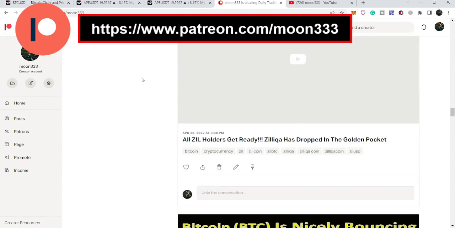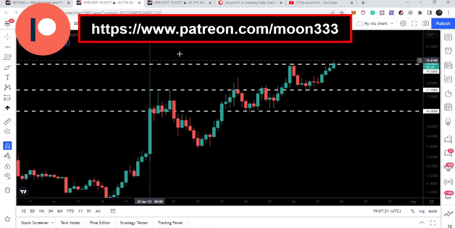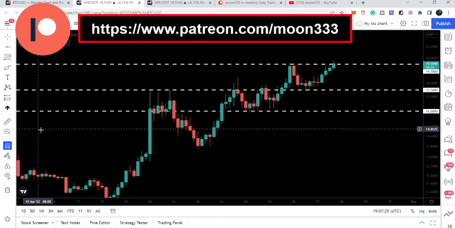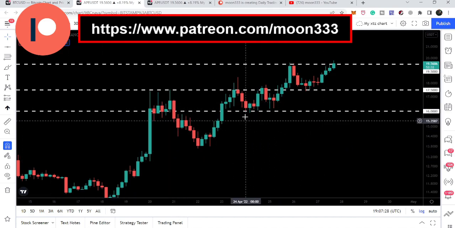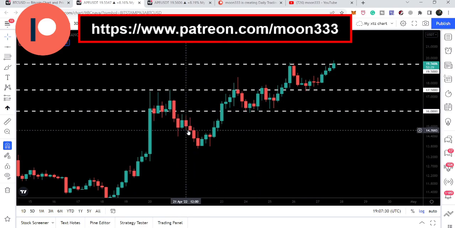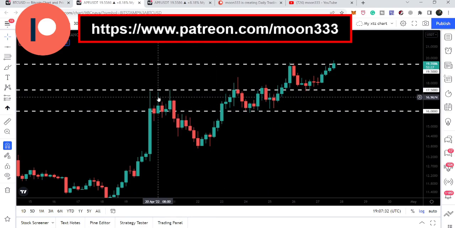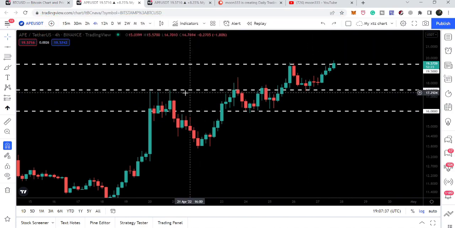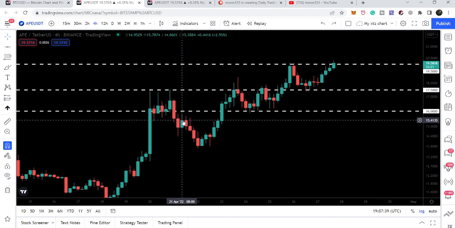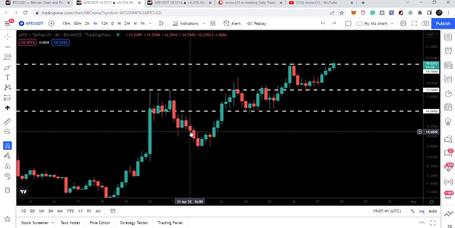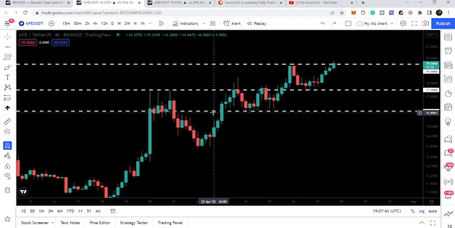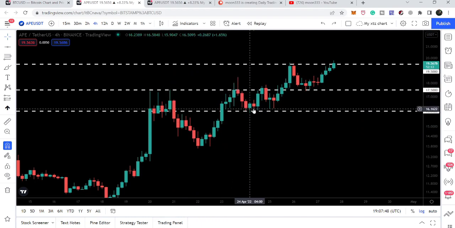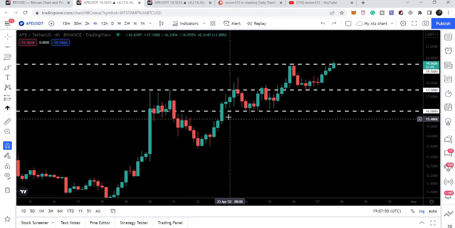So let's start the analysis. First of all, let me show you this 4-hourly time frame chart. And here we can see that Ape has broken out the resistance of $16, and after breaking out we had some rejections here by the next resistance of $17. We rejected here, again broke down the previous resistance that was working as a support, and moved up again, rejected by the $17 resistance, and we had some consolidation here above this $16.